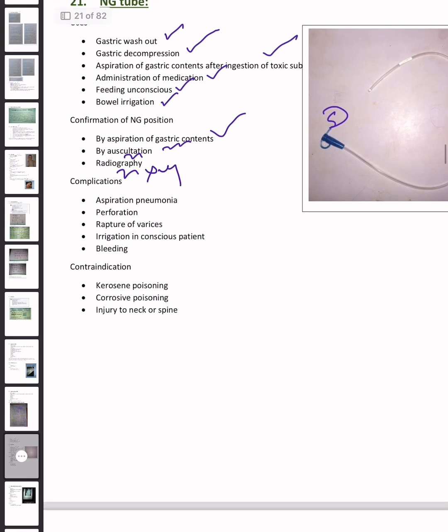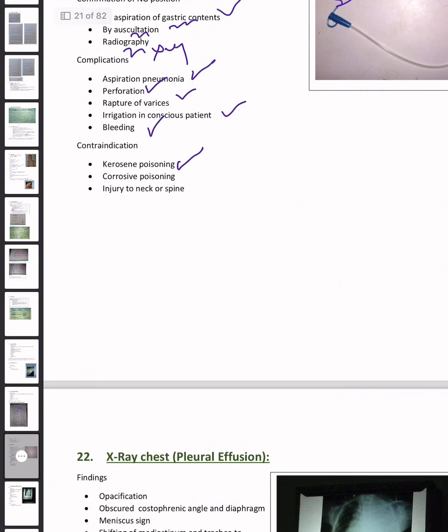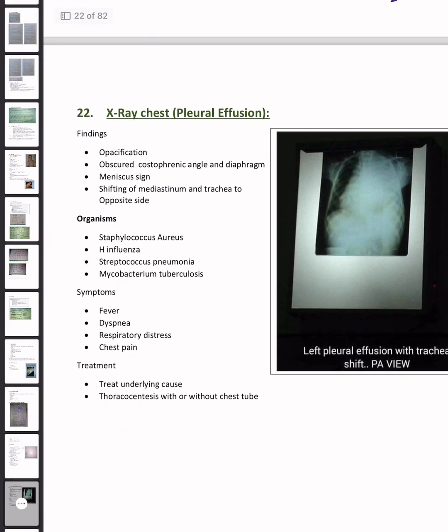What are the complications? Aspiration pneumonia can occur, NG tube perforations, rupture of varices, irrigation in conscious patients, and bleeding. What are the contraindications? It should not be used in case of kerosene poisoning, corrosive poisoning, or injured neck or spine.